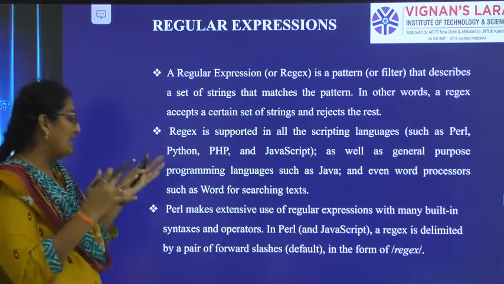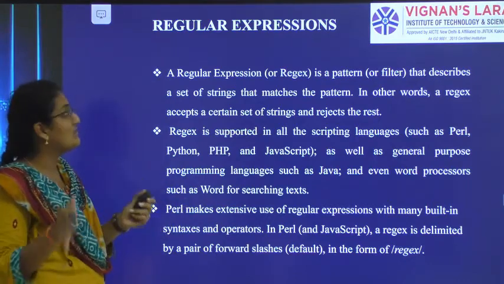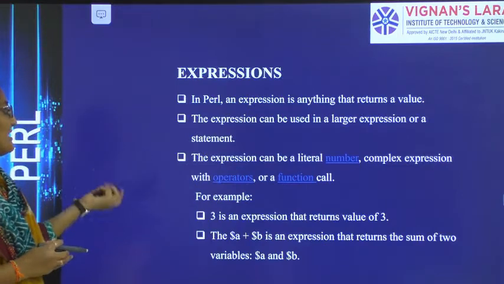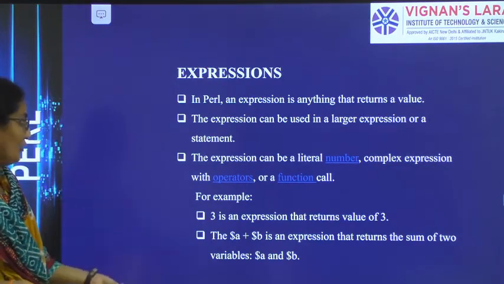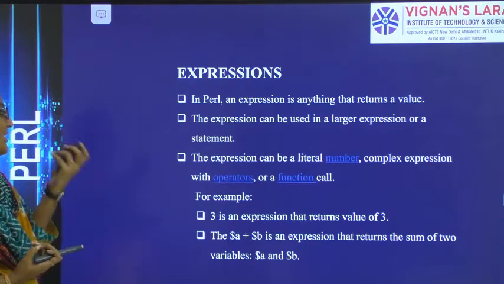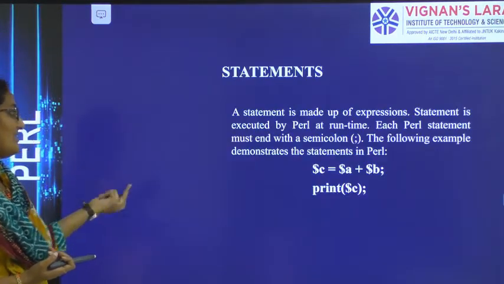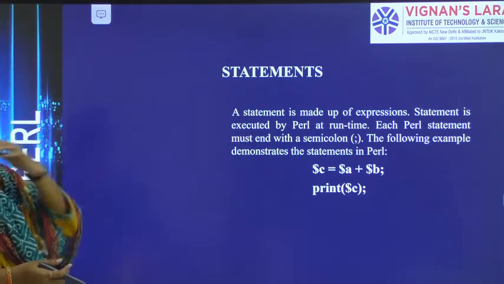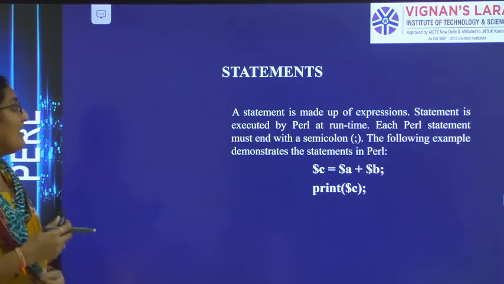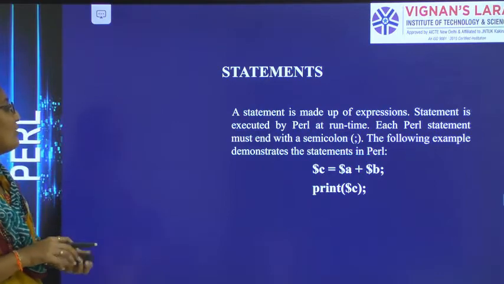And finally, to delimit the regular expressions, we use forward slashes. Next one, expressions. Expressions are nothing but anything that should return a value. It can be a number, a function, or an operator also. Next, statements. A group of expressions is called a statement. Statements are executed only at runtime. Every statement should end with a semicolon.